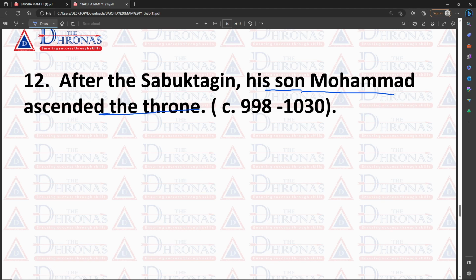So he ascended the throne in the Sirka. Where you write, see that C. What does the C mean? C means the Sirka. Sirka means perhaps this time.